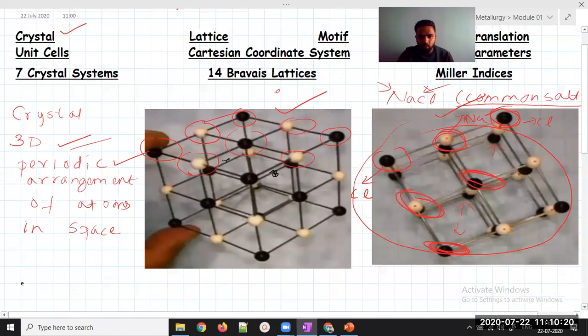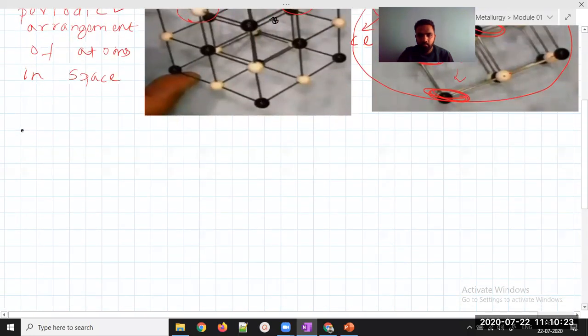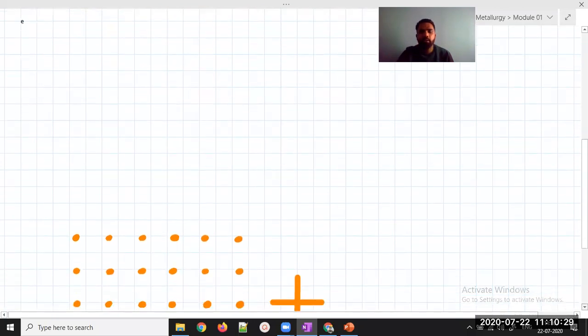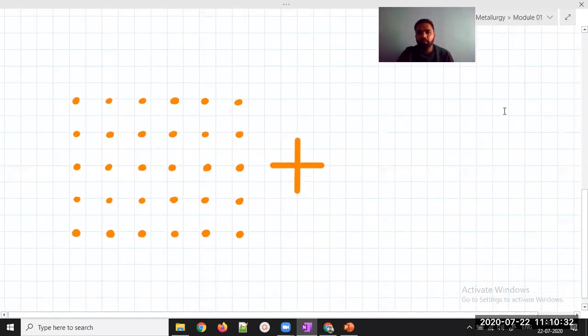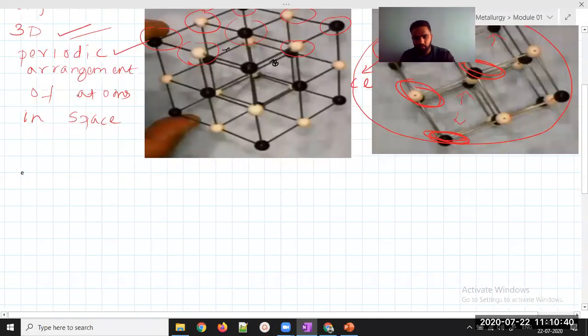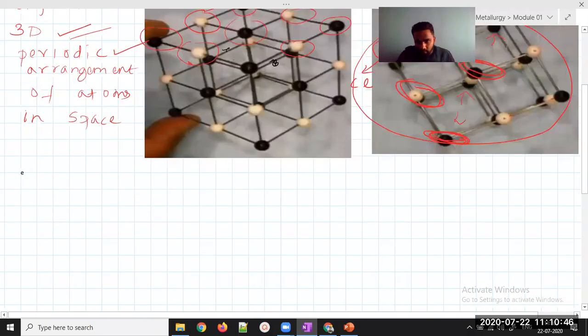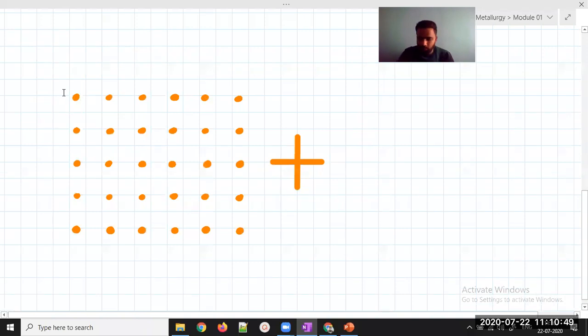I would like to explain what you mean by lattice. When you want to understand lattice, I will just show you this diagram. I have already drawn it for your simplicity. These are not atoms. I have just taken it as a larger picture, but these are not atoms. These are points. These are called points in space. I have drawn some points in space.